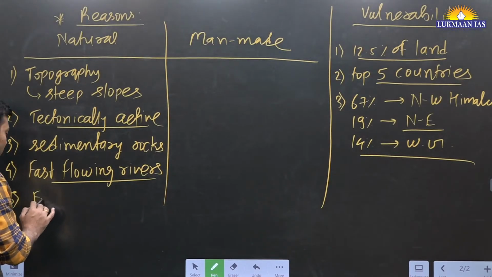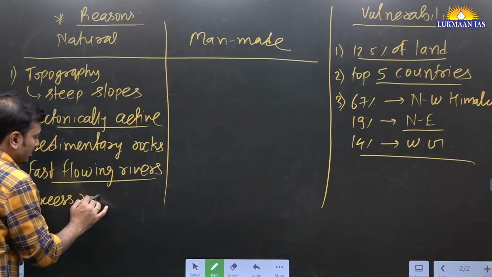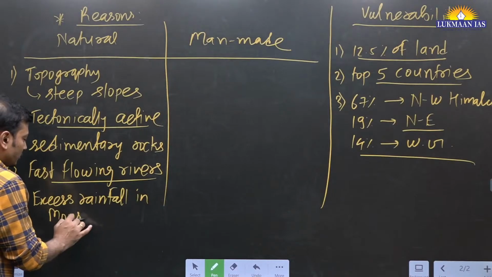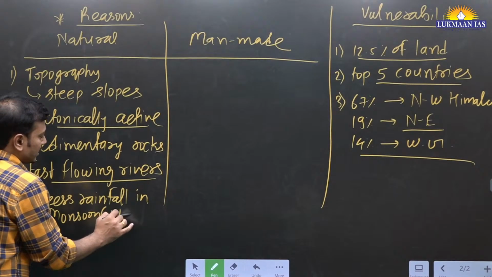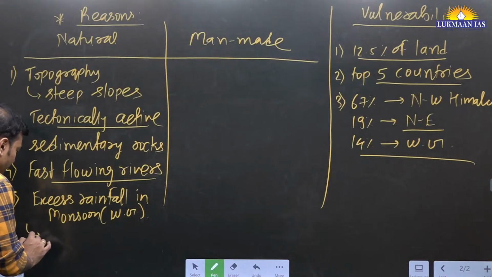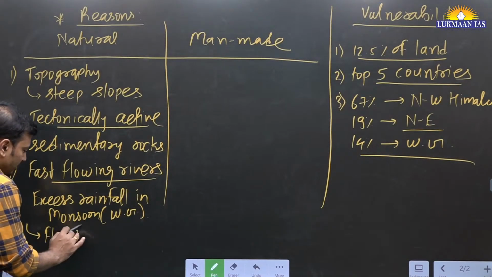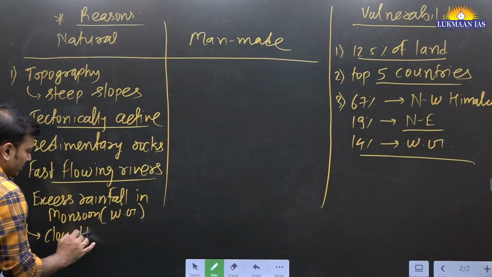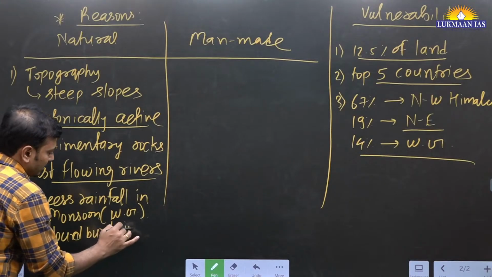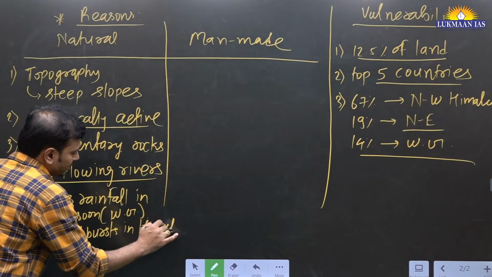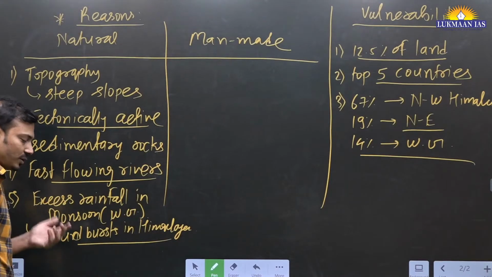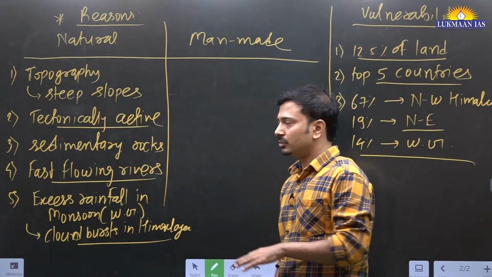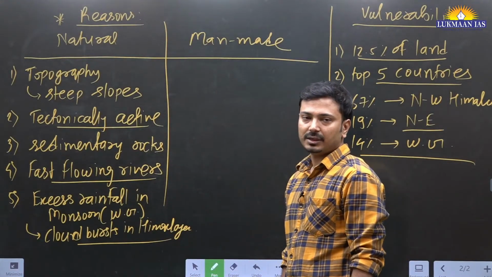Excess rainfall in monsoon, Western Ghats, and here itself you can mention flash floods, or sorry, cloud burst in Himalayas, Northwest Himalayas especially. So excess rainfall, that is also one of the reasons. Okay, so natural reasons you can mention like this.